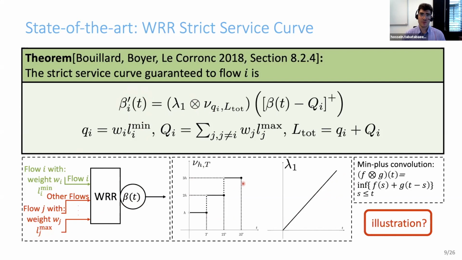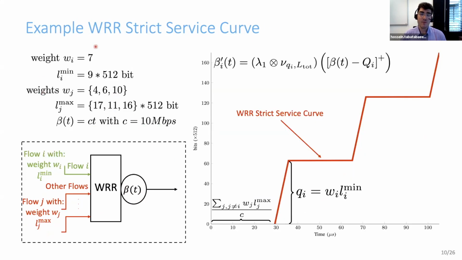Let me illustrate this service curve. For a system of 4 input flows, where we have the corresponding values for the flow of interest and other flows, and where we assume that the server is a constant rate server with rate equal to C, the red curve is a strict service curve offered to flow I, the flow of interest. As you can see, this flow should wait for all other flows to be visited and send some packets with respect to their rate. Then it has one emission opportunity where it can send WI packets as well. This is the first round, this is the second round, this is the third round, and so on.